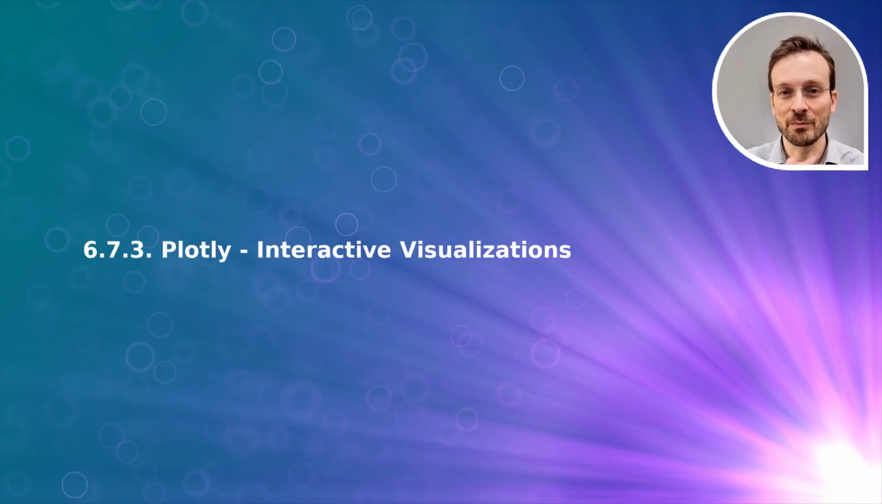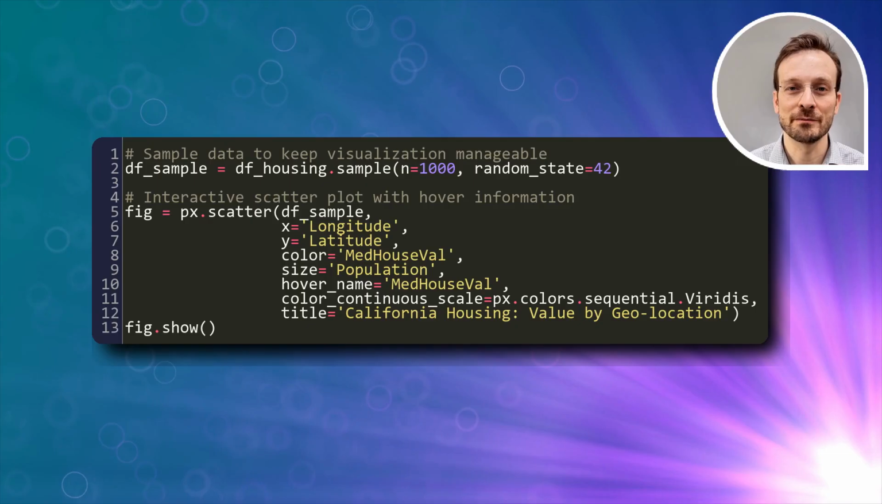Plotly creates web-ready interactive visualizations that users can actually interact with. This code creates an interactive scatter plot that's essentially a map of California housing data. We use longitude and latitude for positioning, color code by house values, size the markers by population, and include hover information. The result is a rich, multi-dimensional visualization.